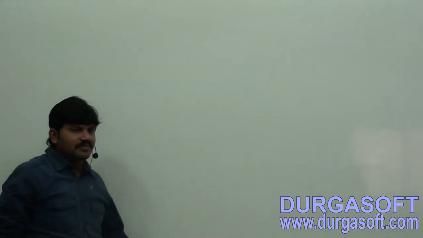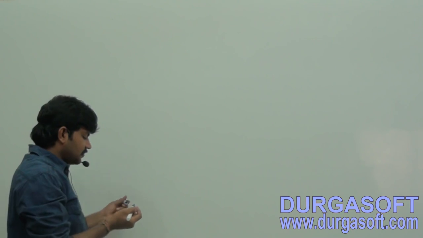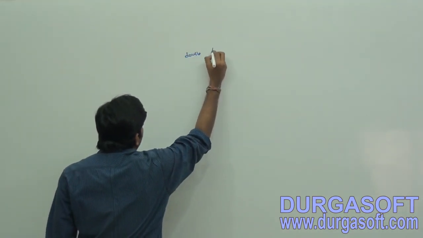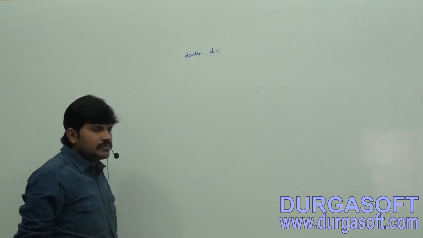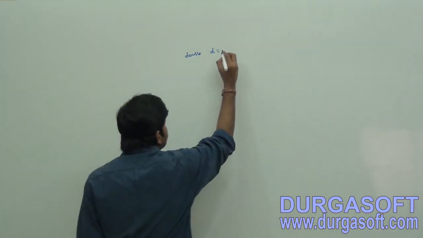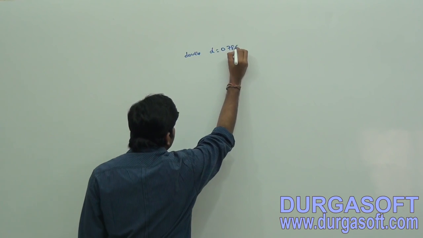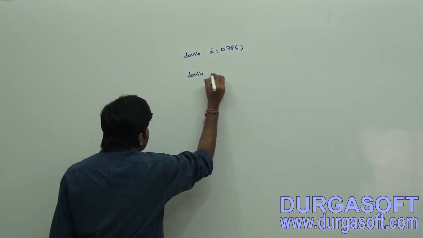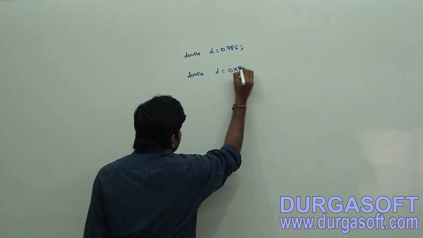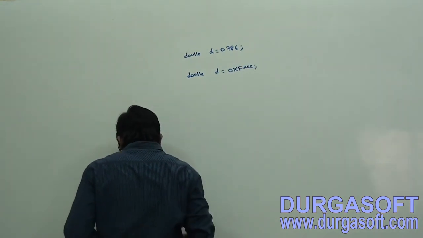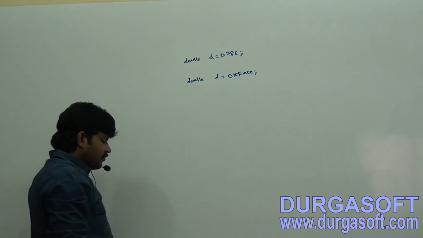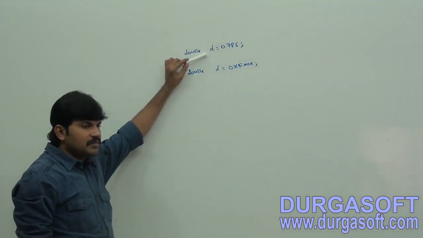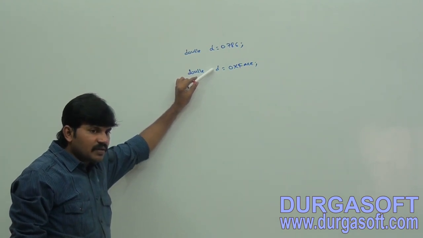Sir, again observe, very very important here. Sir, I am taking double D is equal to 0786, and double D is equal to 0x face. Sir, first one valid or invalid? First one valid. Second one valid or invalid?